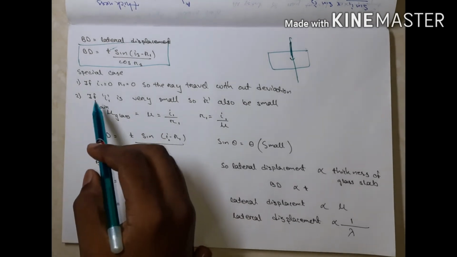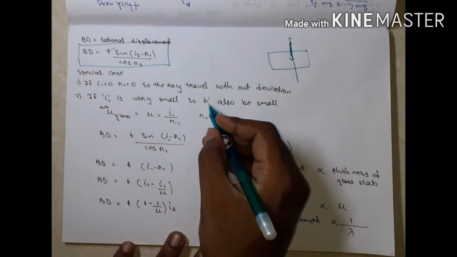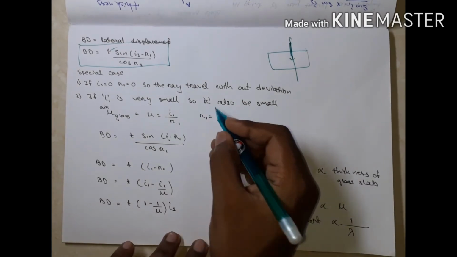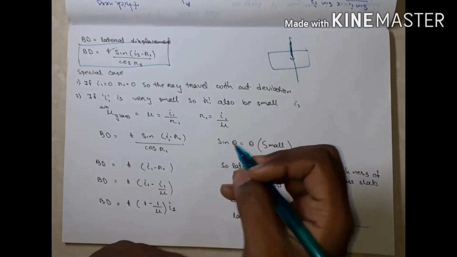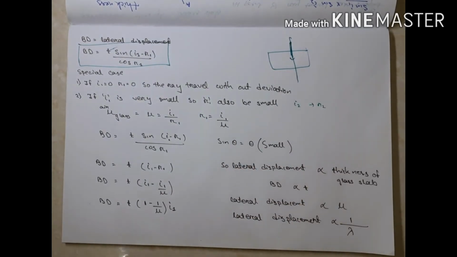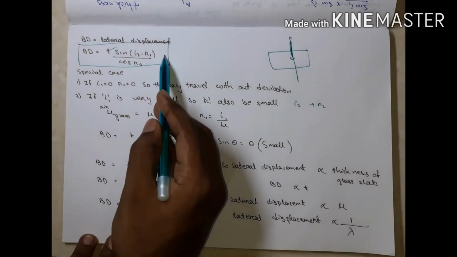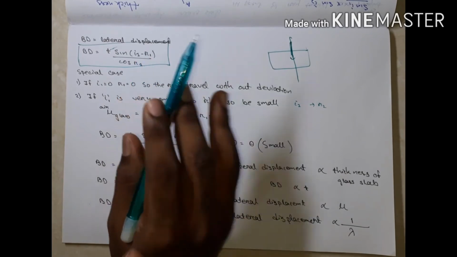Second case: if I1 is very small, then R1 is also small. If R1 is small, I2 is also small, and if I2 is small, then R2 is also small. This relation depends only on I1 and R1.